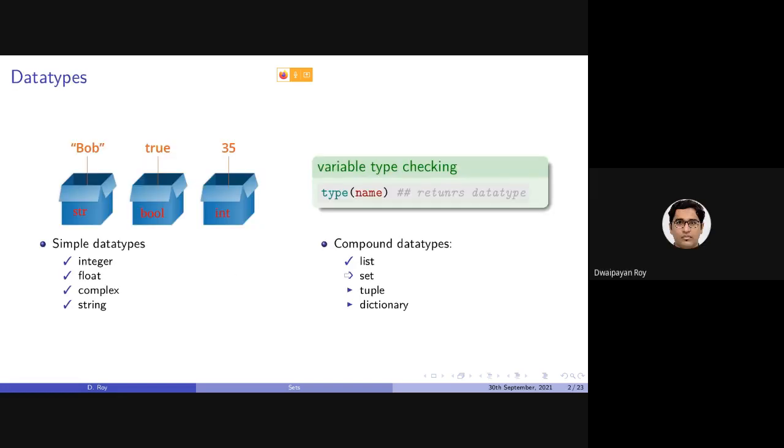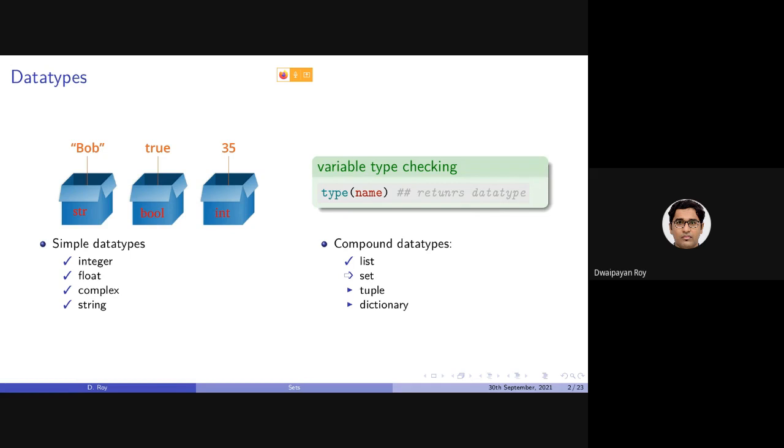So far, we have discussed the simple data types in the first half of this course. Then we started with the discussion on compound data types. As I mentioned, there are four compound data types in Python: list, set, tuples, and dictionary. We concluded the discussion on lists in the last class. Today, we will be discussing set, another compound data type.